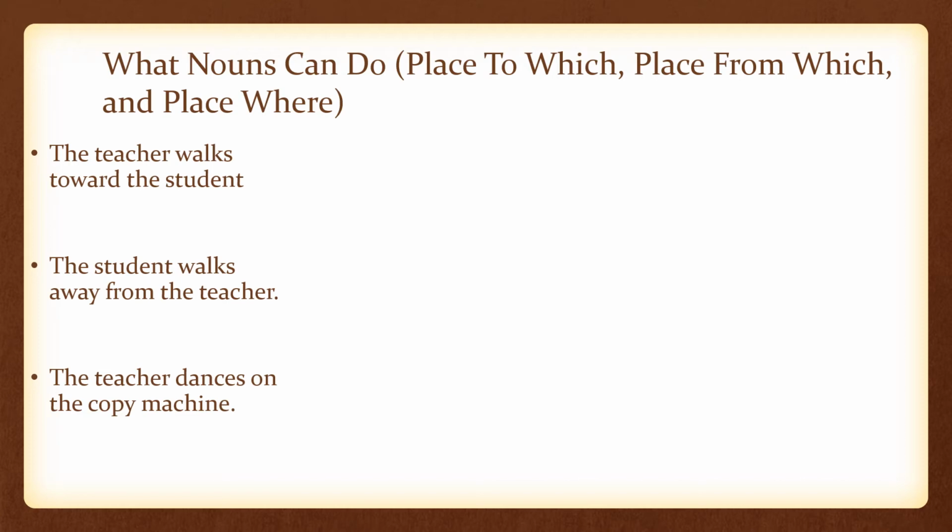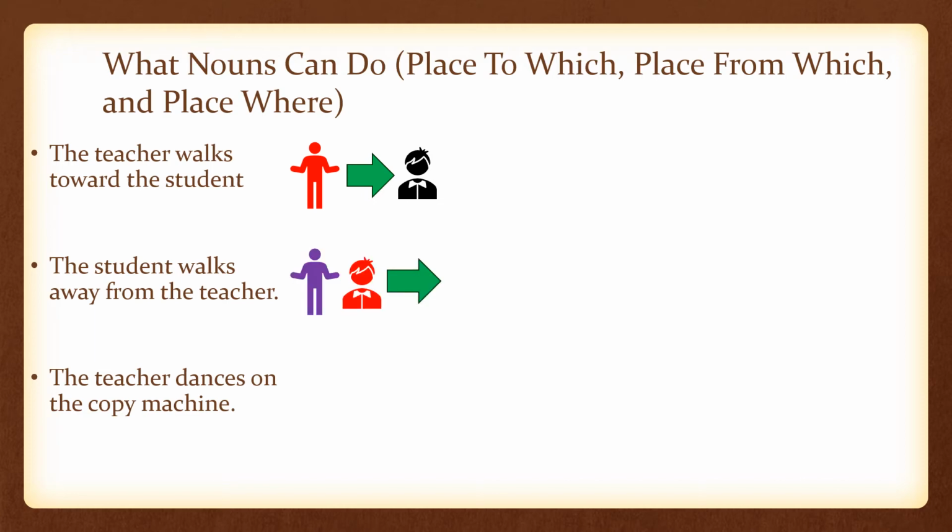we don't usually talk this way in English, but place to which means the place you're moving toward. The teacher walks toward the student. The student, in this case, is place to which because the student is where the teacher is walking toward. Place from which means the place you just left. The student walks away from the teacher. The teacher is the place from which because the teacher is the place the student just left.